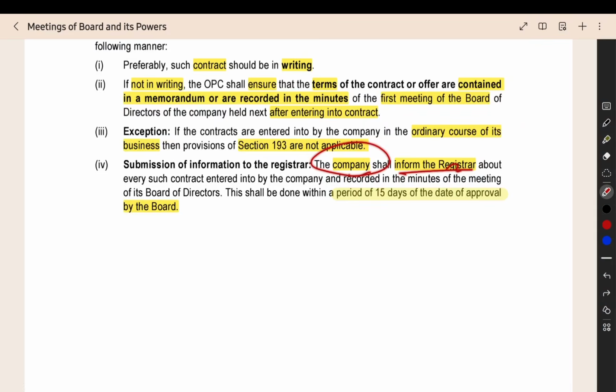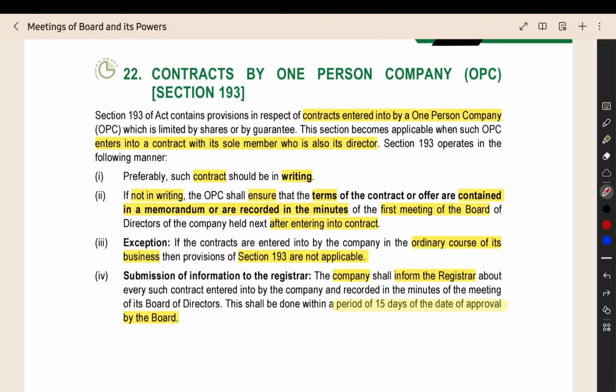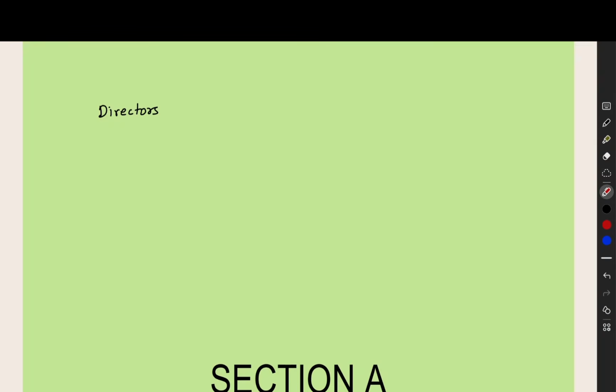This company should inform the registrar. The one-person company should inform the registrar about this particular contract within a period of 15 days from the date of approval by the board. The board will have only one director, which is the sole member of the one-person company. That is Section 193. Now we have completed the entire directors chapter.